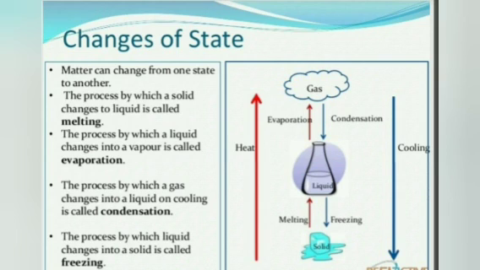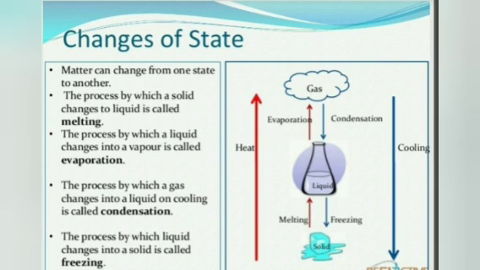The water from the clothes gets converted into vapor by the heat of the sun, and the process is termed as evaporation. The process by which gas changes into liquid on cooling is called condensation, and the process by which liquid changes into solid is called freezing. The liquid water on cooling gets converted into ice, and the process is termed as freezing.